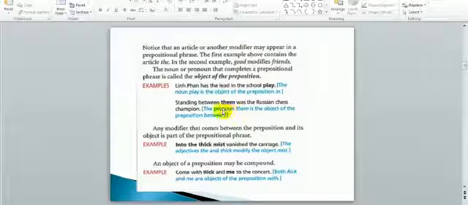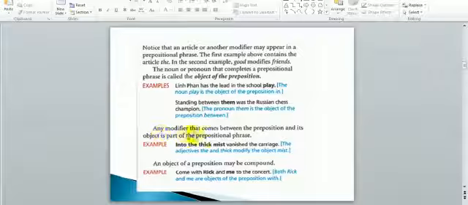Let's go to the second one. Standing between them. What is the preposition? Between. What is the object of the preposition? Them. What is the prepositional phrase? It is between them. Do not forget guys, that the object of a preposition is one of two: a noun or a pronoun. Here it was a noun, here it is a pronoun.